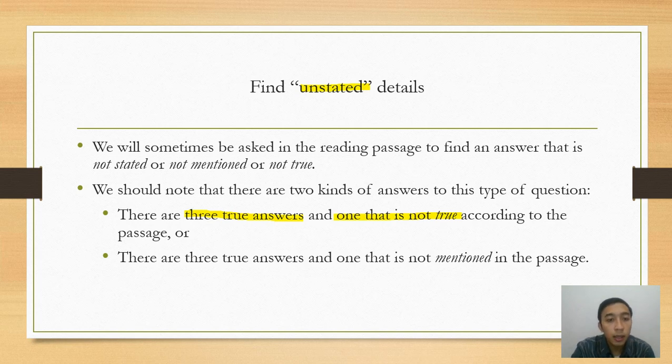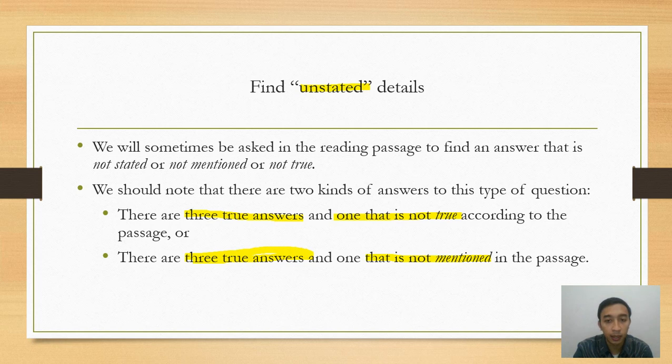And also, there are three true answers and one which is not mentioned in the passage. Okay, so there are two possible questions in unstated detail. Three true answers and one is not true, or three true answers and one is not mentioned. Then we have to find which is not true and which one is not mentioned, everyone, when we deal with unstated detail.